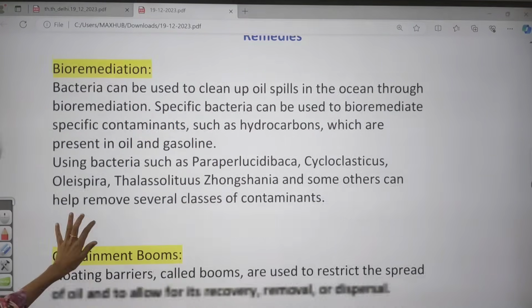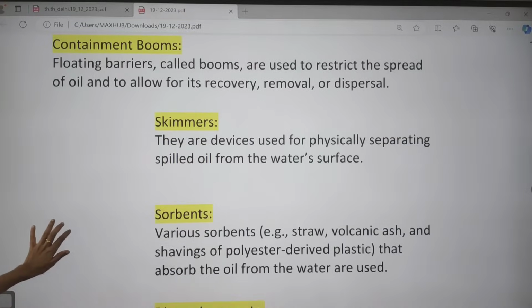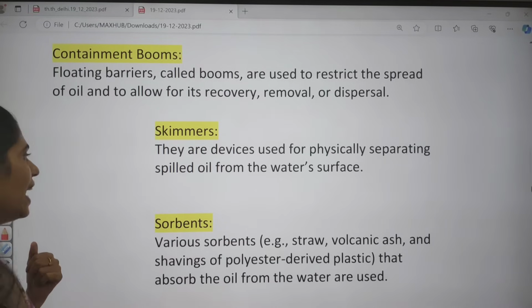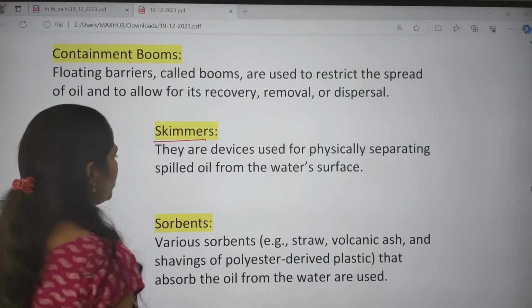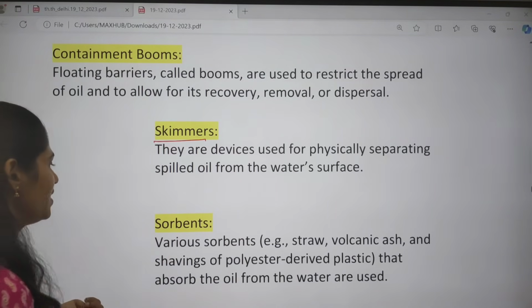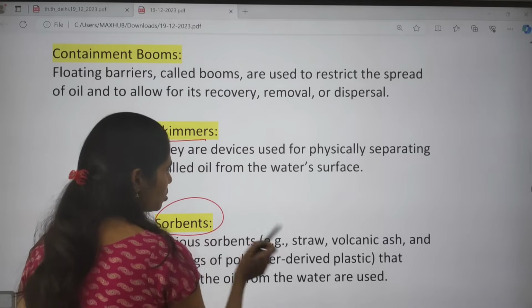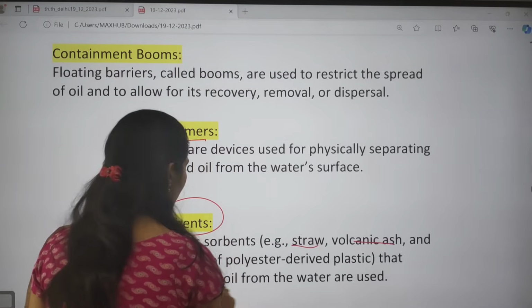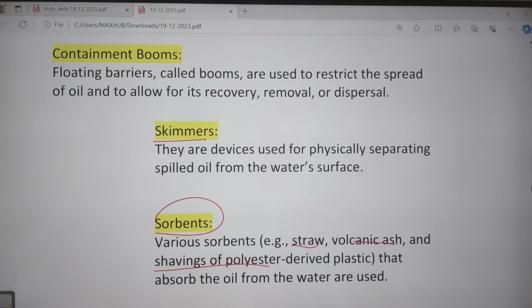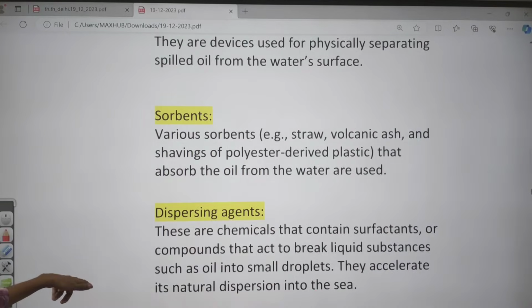Next, we can also use an oil zapper. And next is containment booms. Whatever oil is floating, we can remove and recover it, and we can go for dispersal. We can even use skimmers, which absorb the oil present on the water surface. And then sorbents like straw, volcanic ash, and shavings of polyester-derived plastic can be used to control this oil spill or to remove the excess oil.